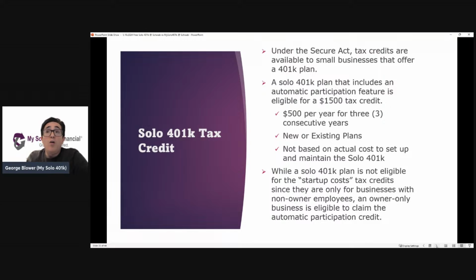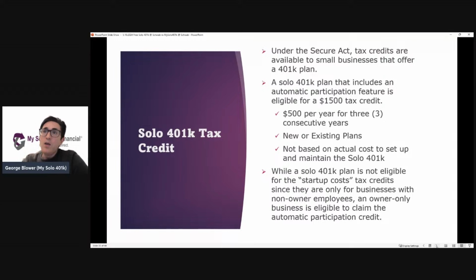This is going to apply to all new plans going forward, plus individuals that are upgrading existing plans, like those at the discount brokerages such as Vanguard and Fidelity. If they upgrade their plan to our plan, going forward the self-employed individual would be eligible to claim the $1,500 in tax credits. And it's not based on actual costs.